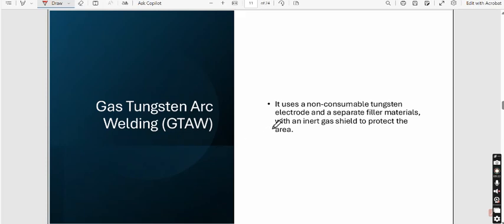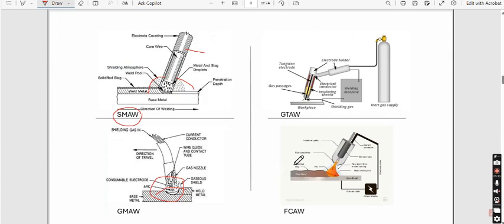Thirdly, we have gas tungsten arc welding. It uses a non-consumable tungsten electrode and a separate filler material with an inert gas shield to protect the area. In this case the electrode is non-consumable, that means it will not be used up during the welding process. Rather, it has a passage for the arc, and also a passage for the filler which will be used to join the workpieces, and a separate passage for the shielding gas to pass through so that the weld can be protected from contaminants.